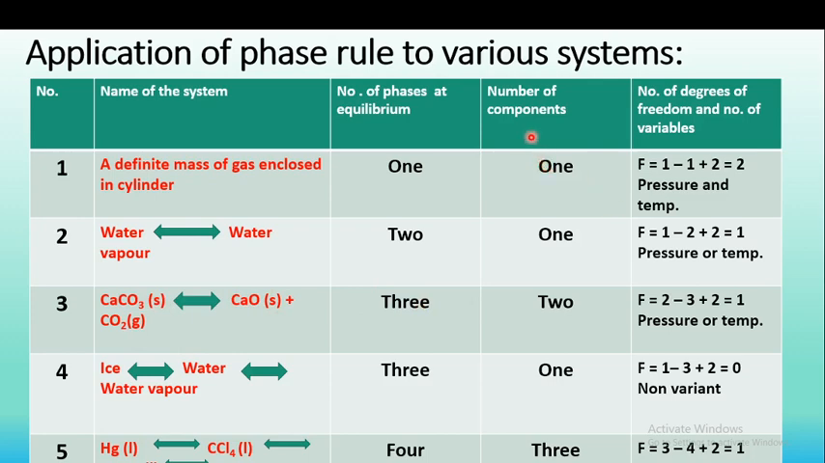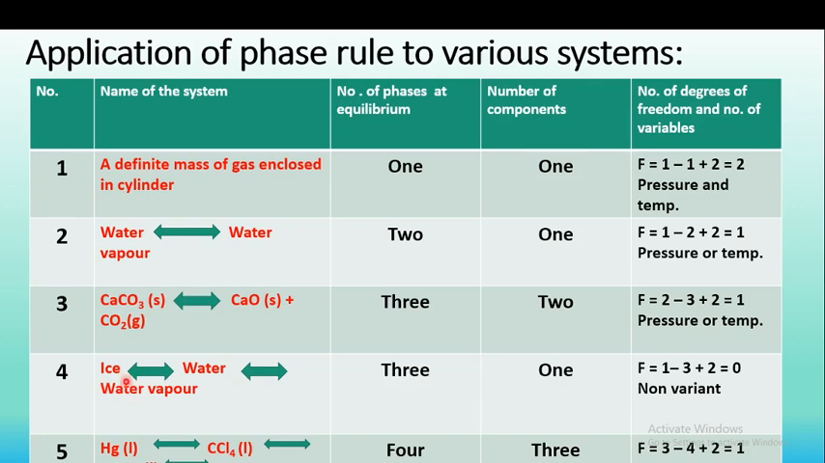And how many components? These two solids, calcium carbonate and calcium oxide, constitute one component, and carbon dioxide constitutes the other component. So the number of components is 2. Therefore F is equal to C minus P plus 2: C is 2, phases 3, plus 2. Therefore the value comes out to be 1. Therefore the system is monovariant, that is, pressure or temperature must be changed.